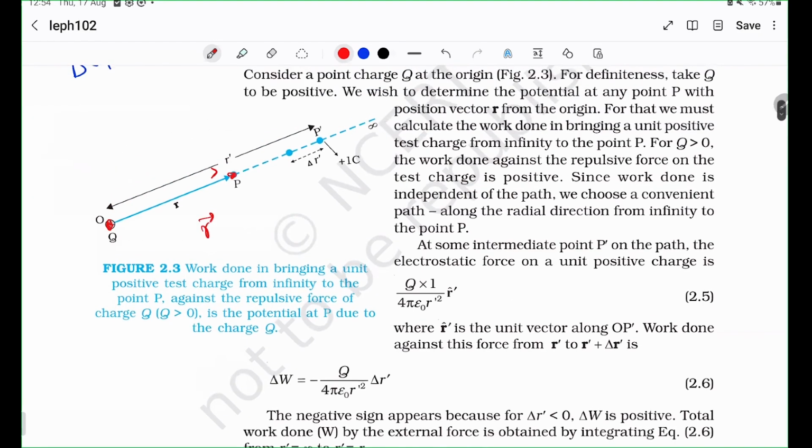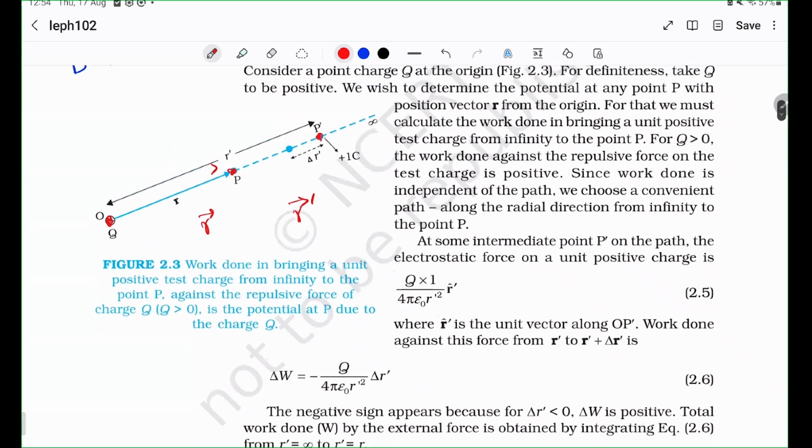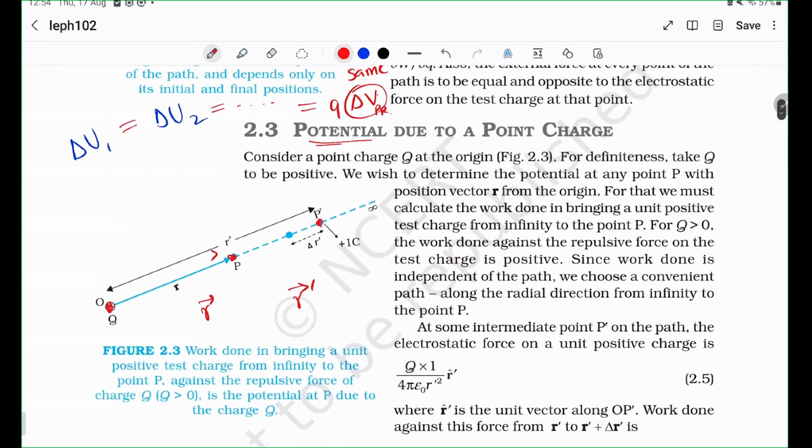So let us say that after a while the charge comes to P prime. Let's say that's at a vector r prime. Because we want to determine the potential, and you know that potential energy can be calculated using the formula for work, right? You know that we can calculate potential energy like this, and we want to equate it to Q times delta V. We might as well make Q as 1 coulomb. We basically directly calculate delta V, right? So I hope that's fine.